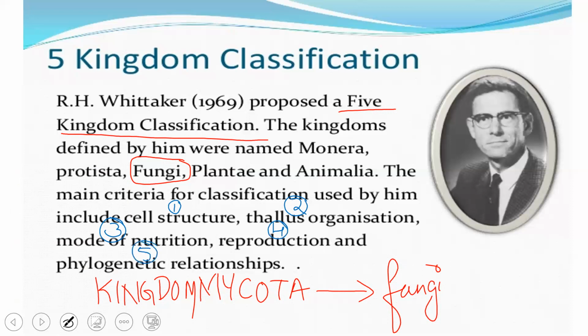So he included even the phylogenetic relationship along with other characters, which gives a link between one organism to another organism or one kingdom to another kingdom at the taxon level.